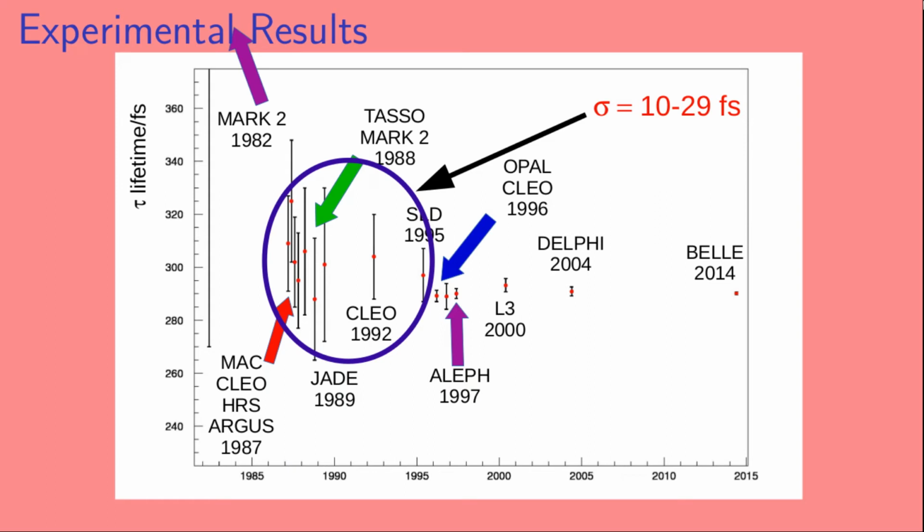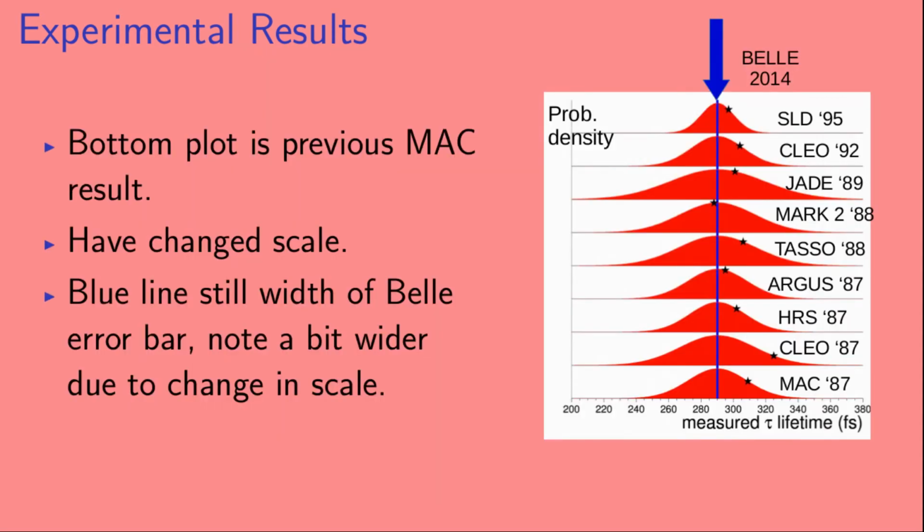Okay, so now let's compare that Mack result to the rest of the experimental results that occurred in this cluster between 1987 and 1995. In these experiments, the experimental precision varied between about 10 and about 29 femtoseconds. Here we have a plot. Here the bottom plot is the previous Mack result that we just saw. I should note that we've changed the scale. So now the blue line is still the width of the Belle error bar, but you should note that now it's a bit wider because we've zoomed in on these results.